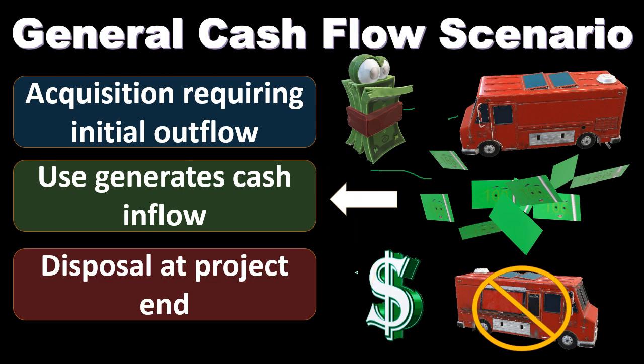The other complicating factor is, of course, that the money, the dollar that we're using, changes in value. It's not like a ruler. The ruler stays the same size every time we measure something. Dollars don't. The purchasing power of the dollar changes. That's one thing we have to take into consideration, as well as all the uncertainty that there is in the future. Uncertainty is going to lead to risk. We also want to take into consideration the next best opportunity. If we didn't invest in this truck, what else could we have done with it? So those are some of the factors we'll take a look at as we go through some examples with regard to capital investments.